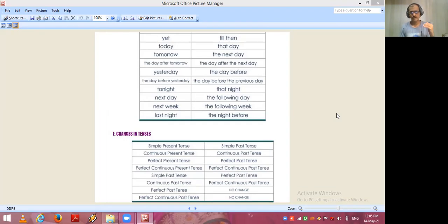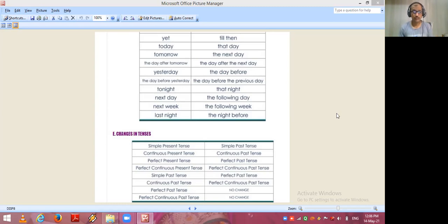So how will you convert them into indirect speech? First example, yet will convert into till then. Today will convert into that day. It means that whenever today is used in a direct speech sentence, students have to write that day in place of today.